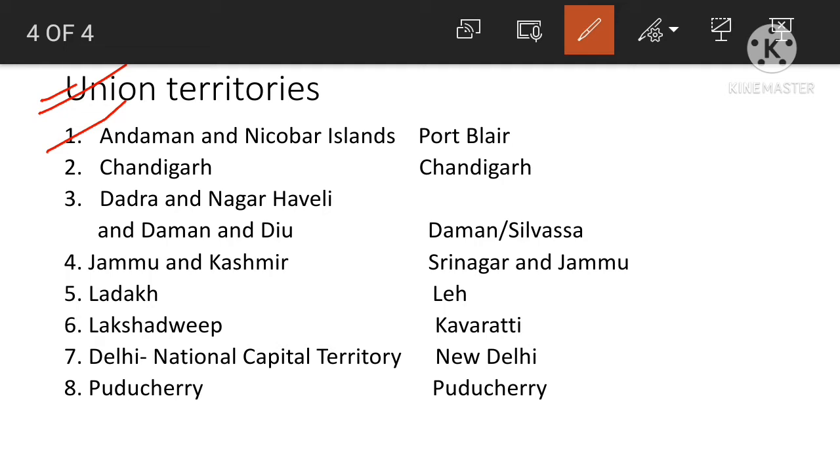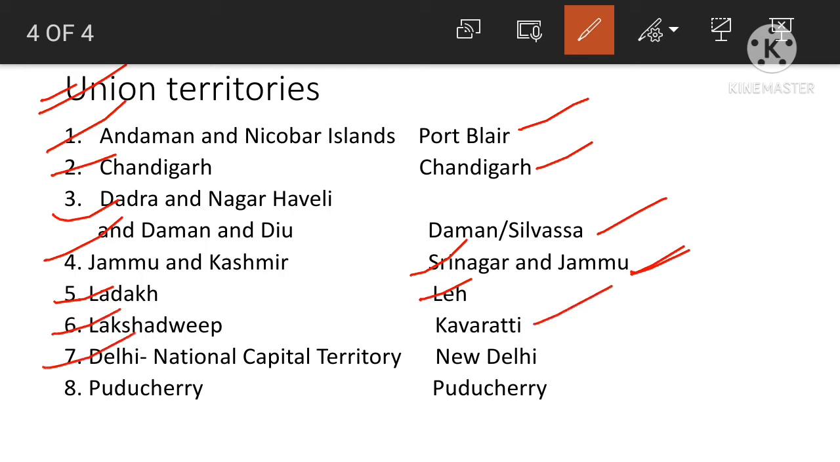Andaman and Nicobar Islands, capital is Port Blair. Chandigarh, capital is Chandigarh. Dadra and Nagar Haveli and Daman and Diu, capital is Daman Silvassa. Jammu and Kashmir, capital is Srinagar and Jammu. Srinagar is the capital in summer and Jammu is the capital during winter. Ladakh, capital is Leh. Lakshadweep, capital is Kavaratti.